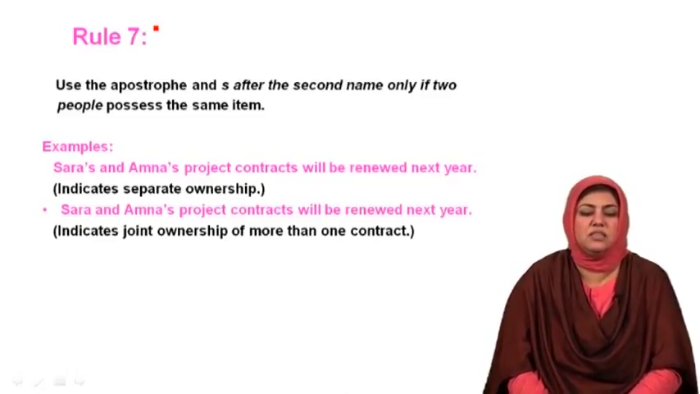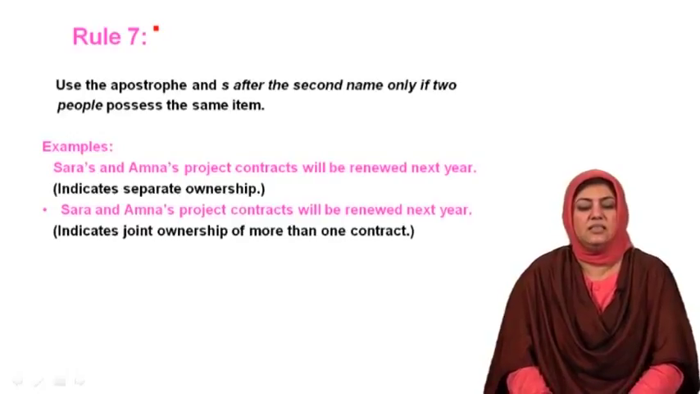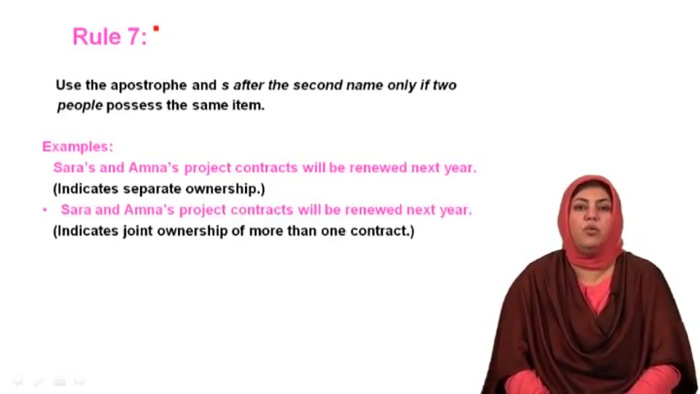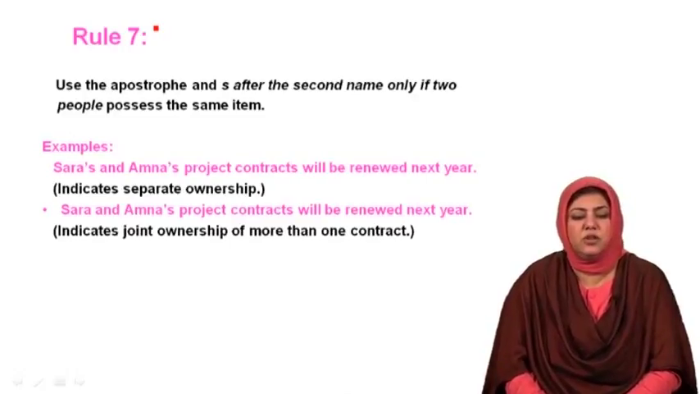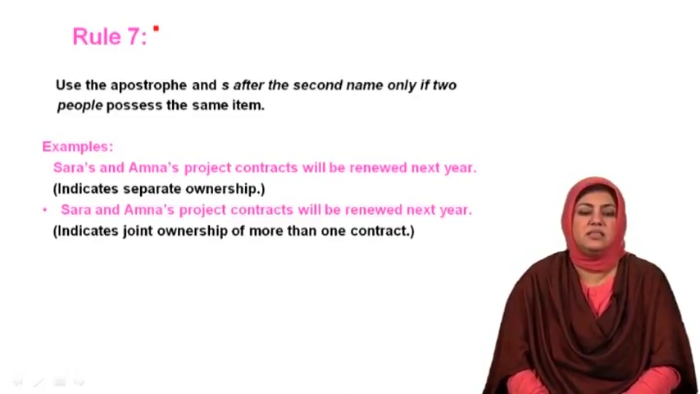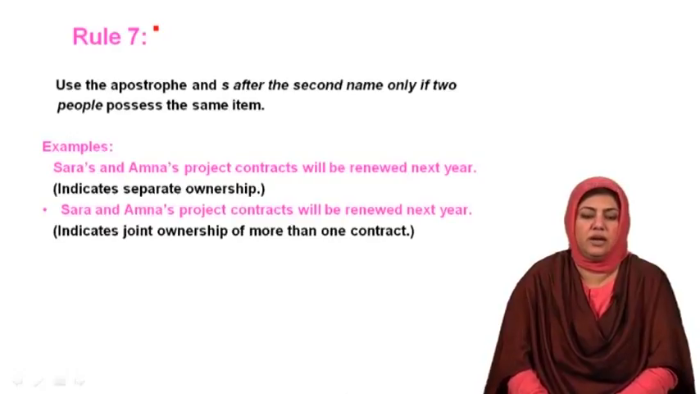When I am using this apostrophe and S with both of the subjects of the sentence, with both the names, it indicates separate ownership. What I mean by the sentence is that Sara's project contract will be renewed next year and Amna's project contract will be renewed next year, and I also mean that Sara has her own and Amna has her own separate project contract.